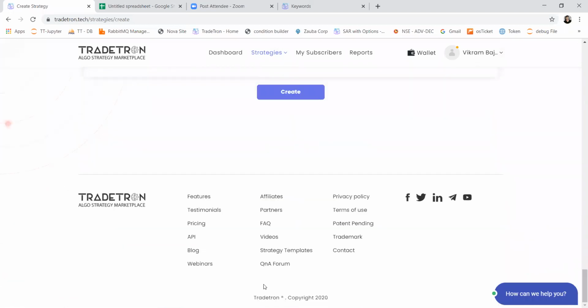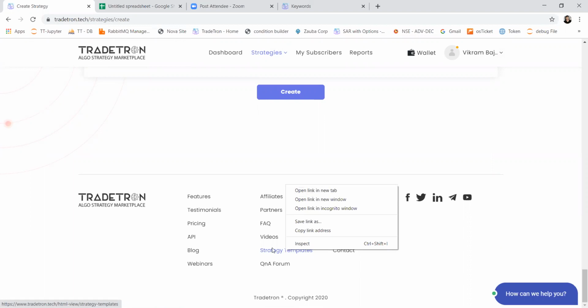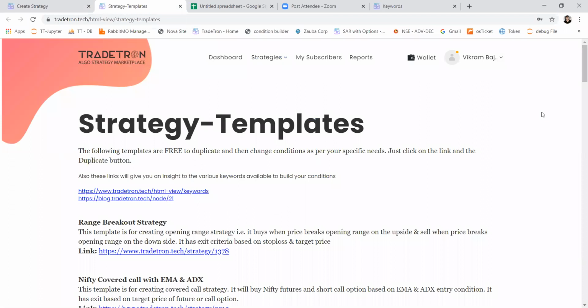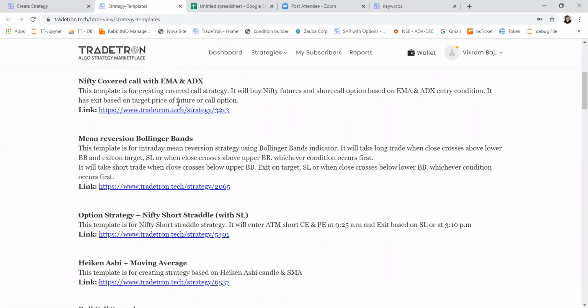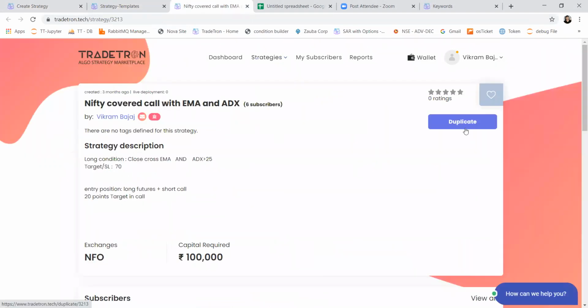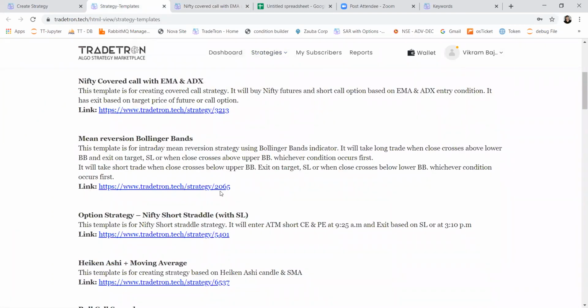template section here. So if you go to the bottom of the website, you will find the strategy templates link, where you can see all the strategies that we have created in our previous webinar. So you can directly click on any strategy and duplicate it in your account and modify its condition. You just have to click on duplicate, and it will be available in your account in the my strategies page. So you can play around with the variables and create your own version of these strategies.